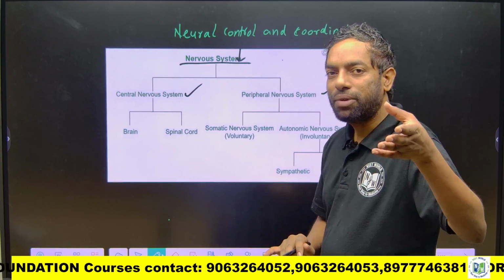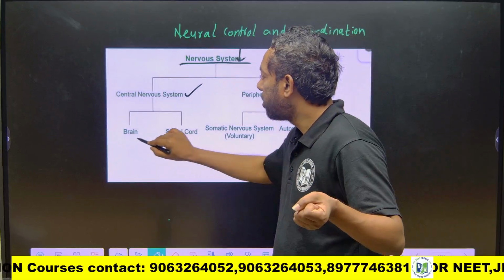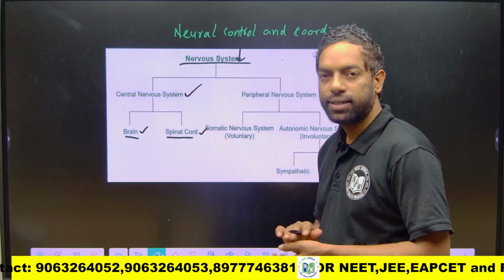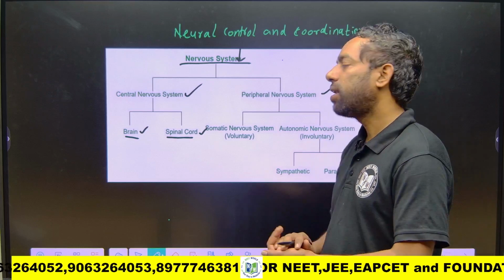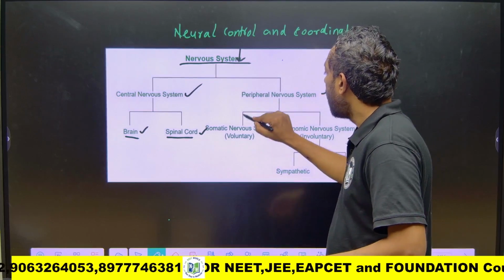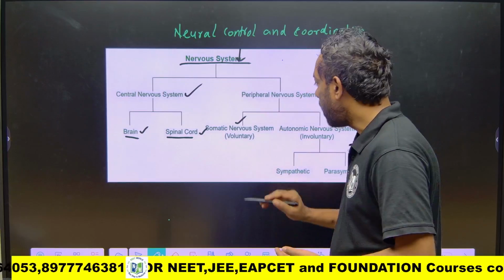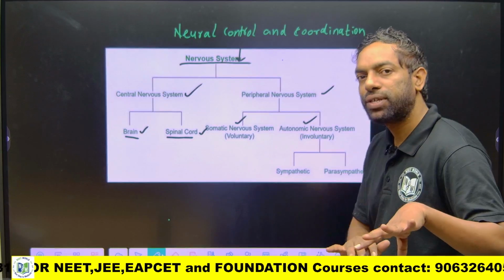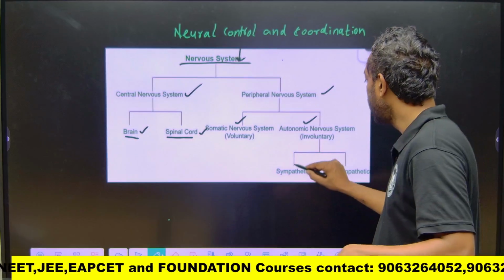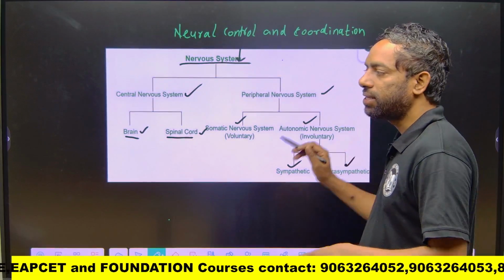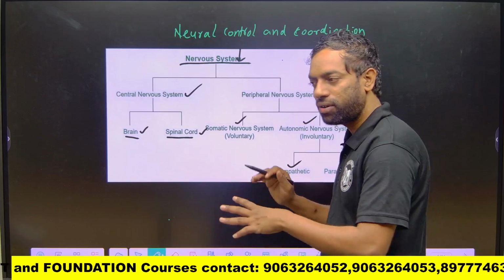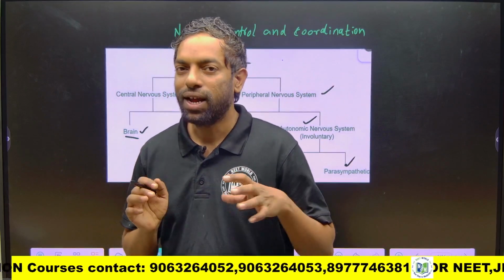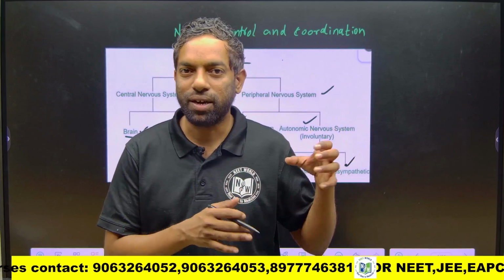The central nervous system has two parts, the brain and spinal cord. The peripheral nervous system has the somatic nervous system and the autonomic nervous system. The autonomic nervous system again has two types, sympathetic and parasympathetic. This is the outline of the human nervous system, and we are going to discuss each topic in a detailed manner.